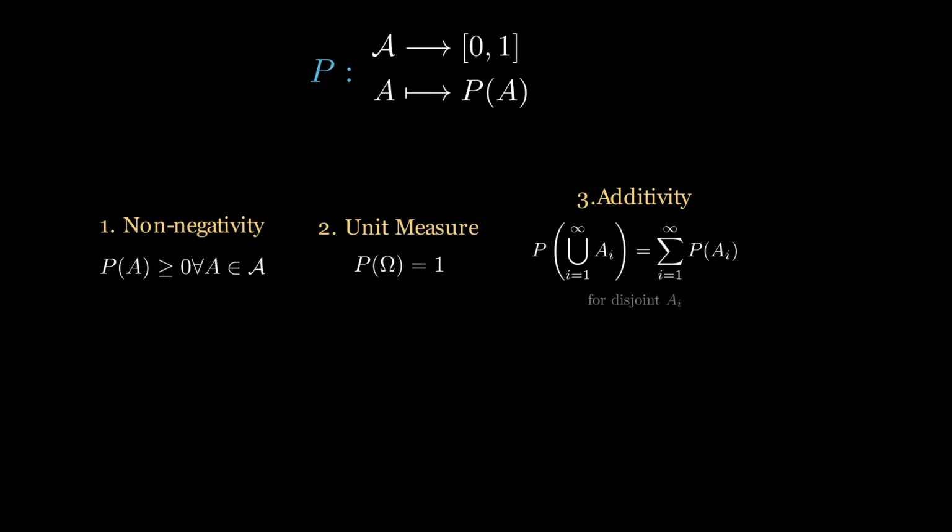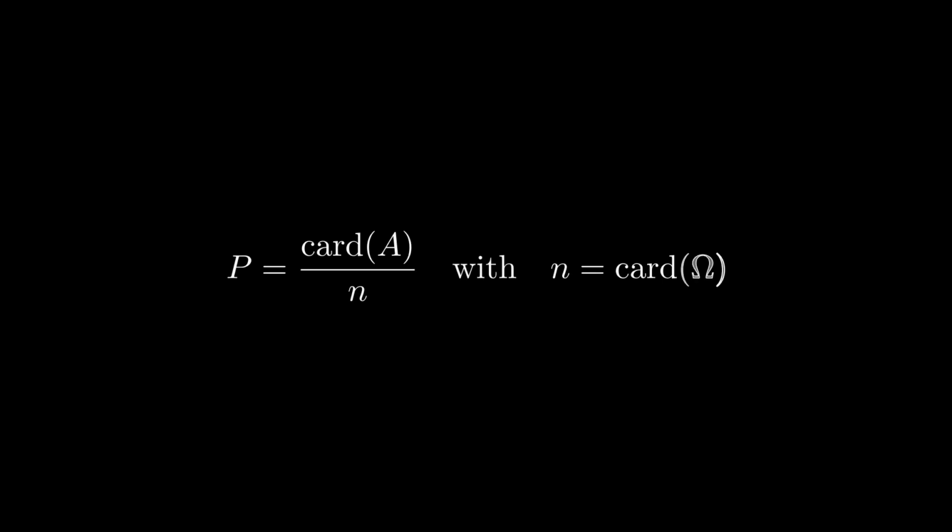This additivity is the bridge between the geometry of sets and the calculus of chances. We define the formula of this function as P equals the cardinal of A over n, with n the total number of all possible outcomes of omega. But probability isn't static. It changes when we scale it upon different conditions.